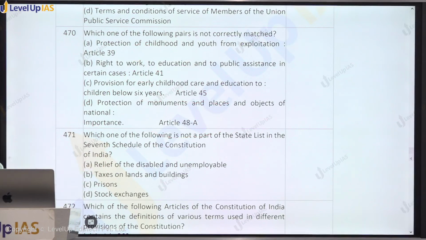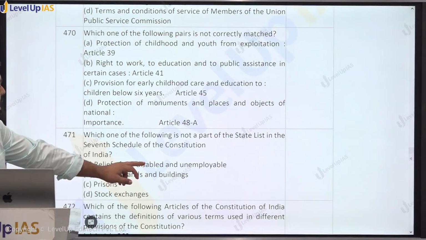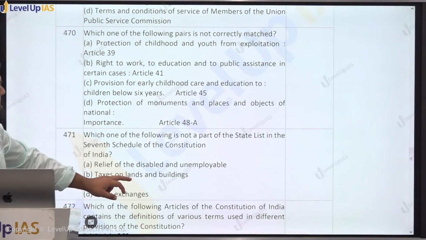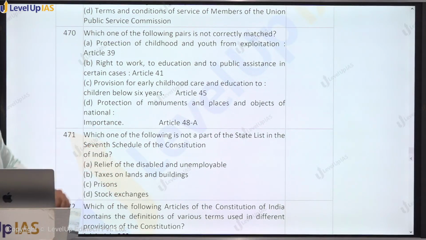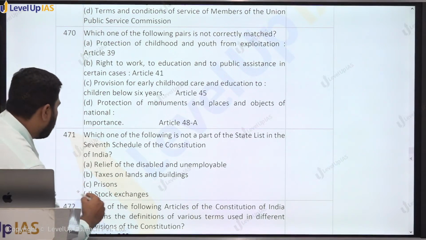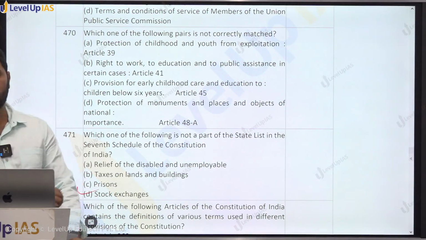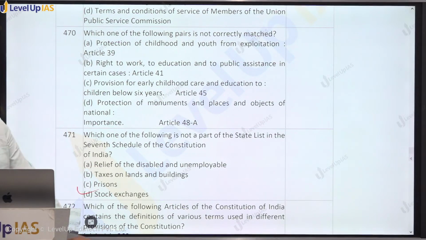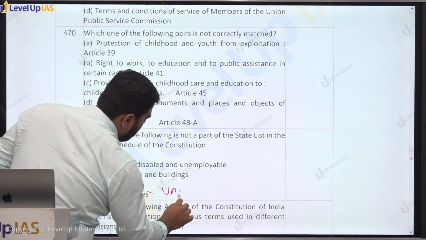Which of the following is not part of the state list in the 7th schedule of the Constitution? Relief of the disabled and unemployable people, taxes on lands and buildings, prisons. These 1, 2, 3 are the parts of state list. Stock exchanges are part of union list. Stock exchanges, futures market, derivatives, all these are parts of union list. तो ये union list के अंदर आएगा.